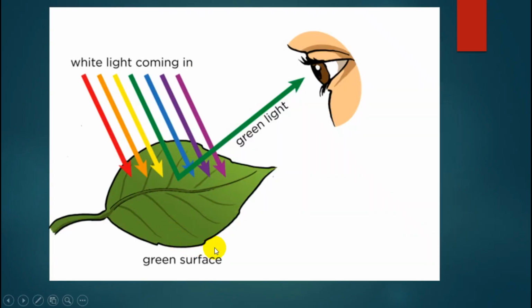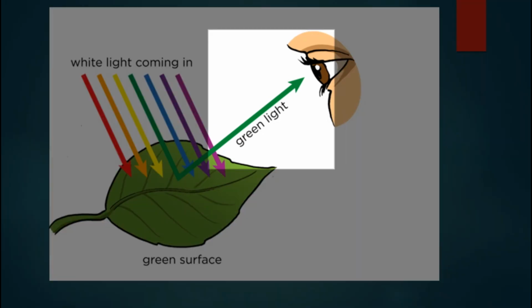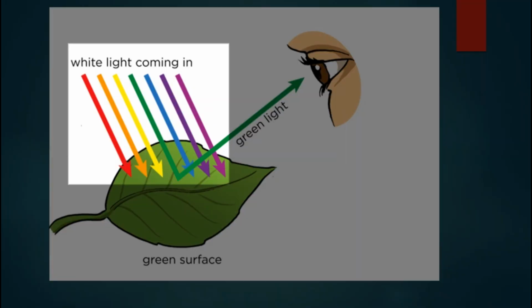Why do we say leaves are always green? White light falls on the leaves. Only green color can be reflected by the leaves, so we can say the leaves' color is green.